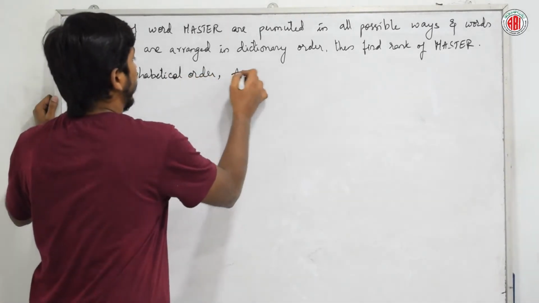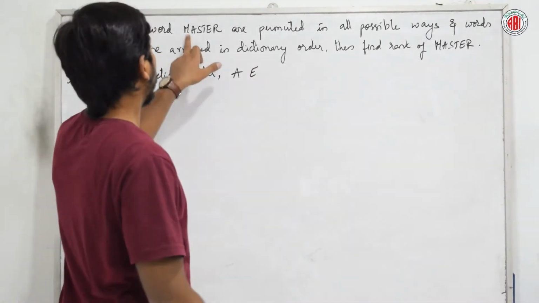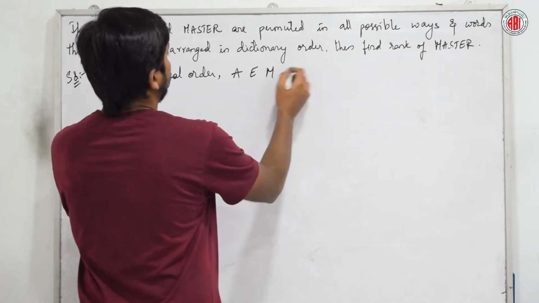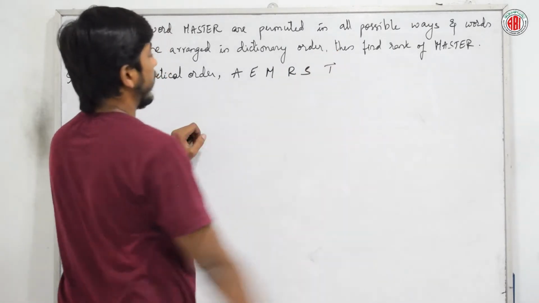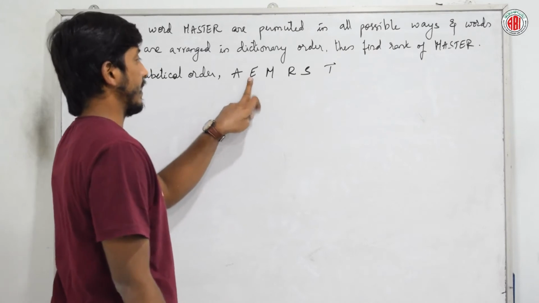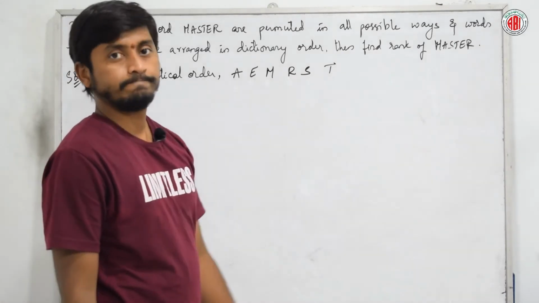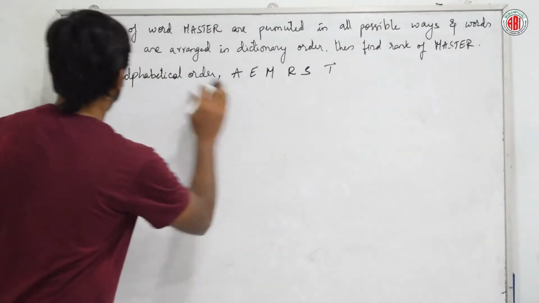A, then E, next after that M, R, S, T. Yes or no? A is first, E is next, then M, R, S, T. Right? Now let me arrange starting with A.